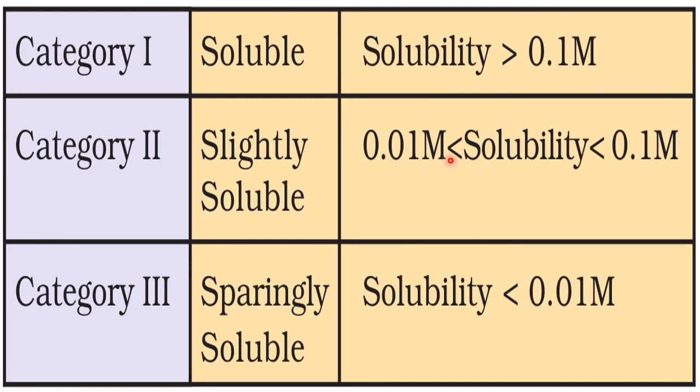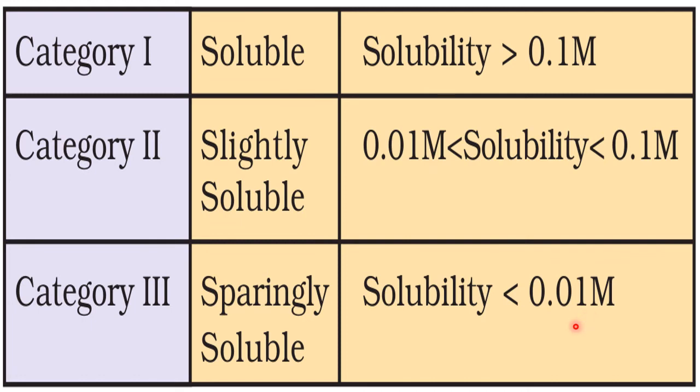Now, by chance, if the solubility is between 0.1 and 0.01 M, that means what? 0.1 M is 12.8 grams in 1 liter. What is 0.01 M? It is 1.28 grams. If the amount of oxalic acid lies between 1.28 and 12.8 grams in 1 liter of solution, that comes under slightly soluble, because in 1000 ml hardly 1.28 grams is soluble. So it is called slightly soluble.